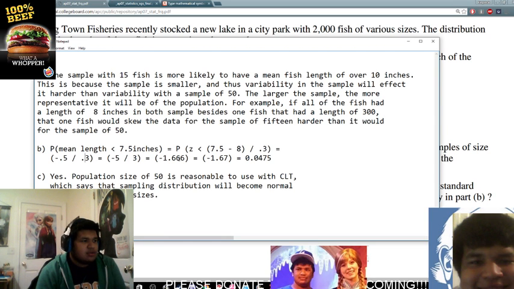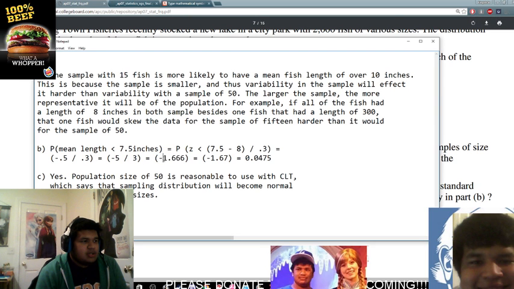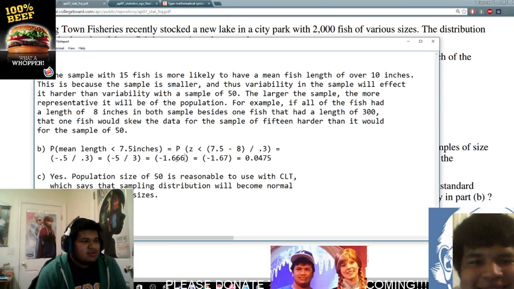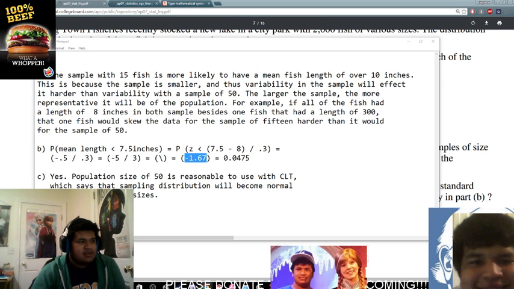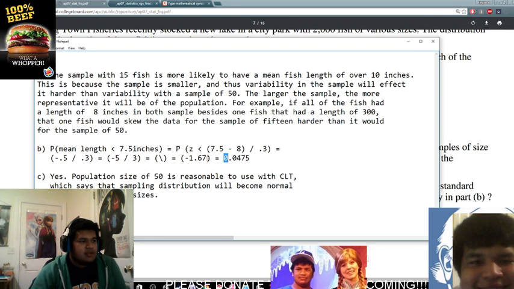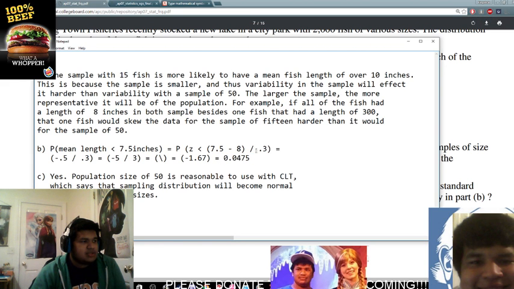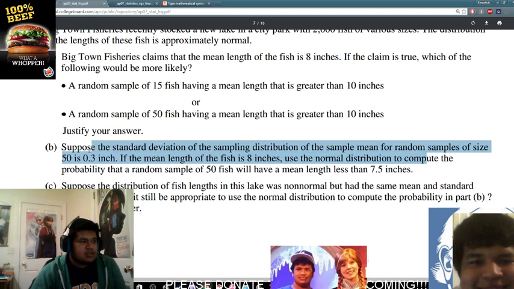Because a third is 0.33, you can calculate that. Then you don't want negative 1.666 because that's a pretty spooky number, so you just round it to negative 1.67 instead. This is more reasonable because it's not a spooky number. And then you just go to your z-score table and look this bad boy up. That's what you get, and that's what you need to solve this one.